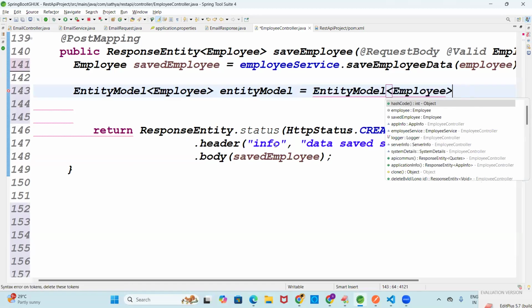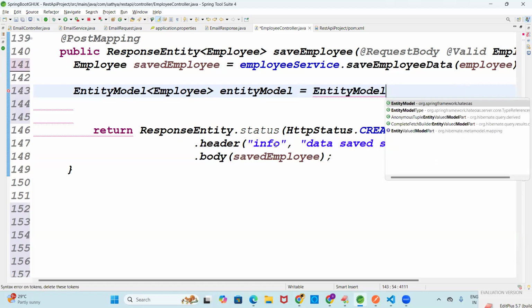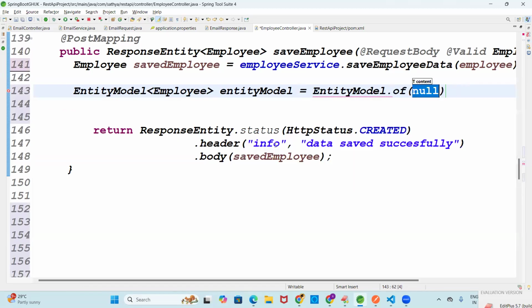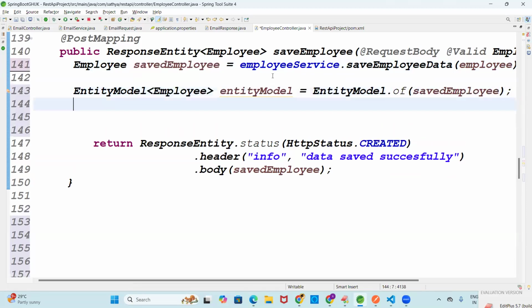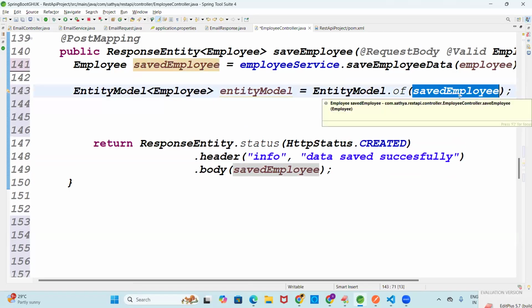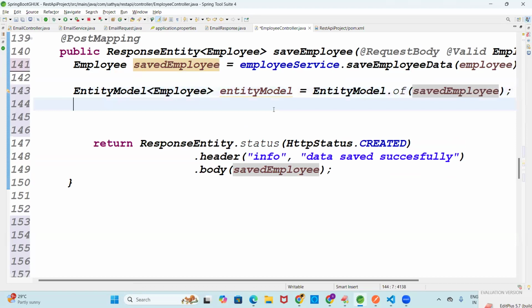See guys, on entity model, on what object are you getting the entity model? Tell me, on what object? Saved employee, right? You can just pass the saved employee here. Now the entity model is ready. First you give the saved employee to the entity model. After giving the saved employee, then you can start with what? Links. You can add the links, right?